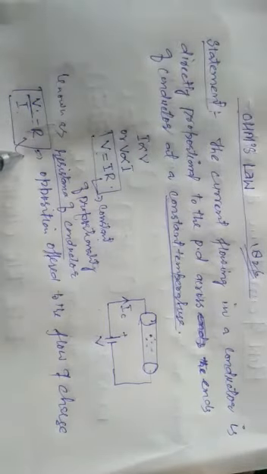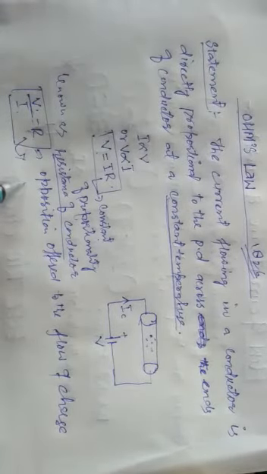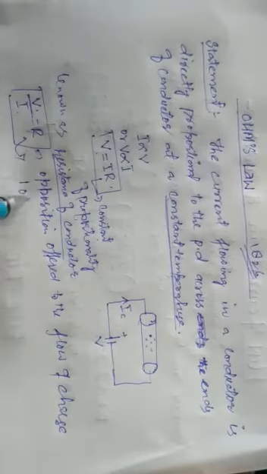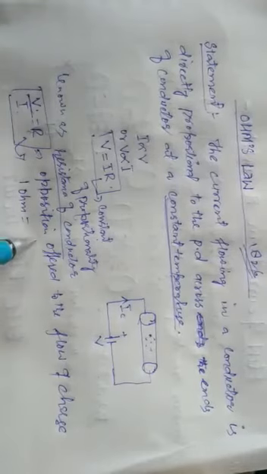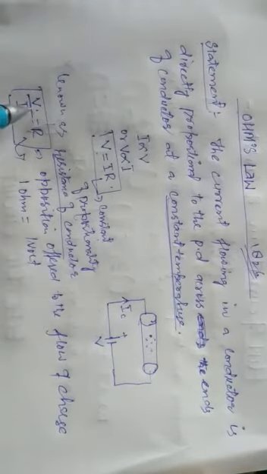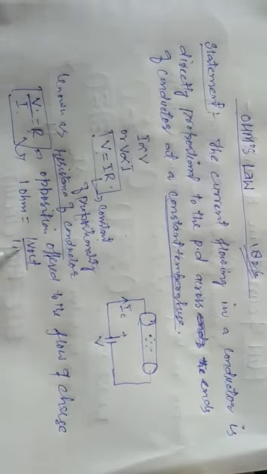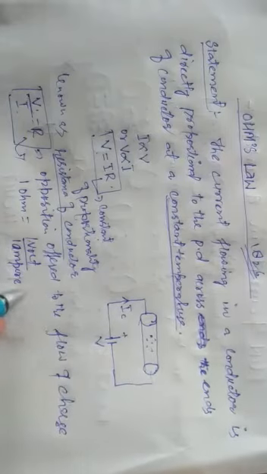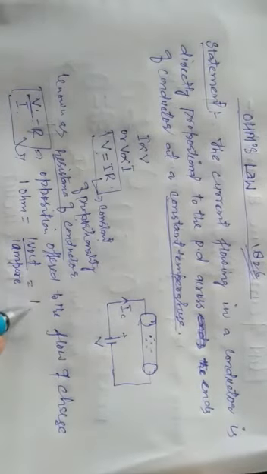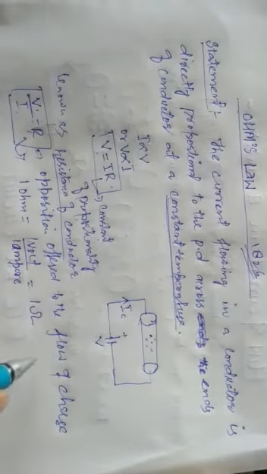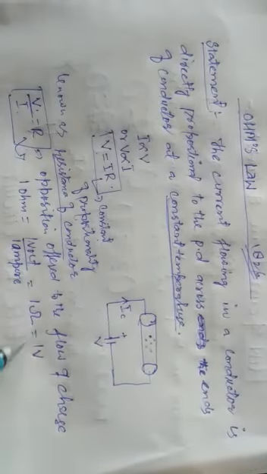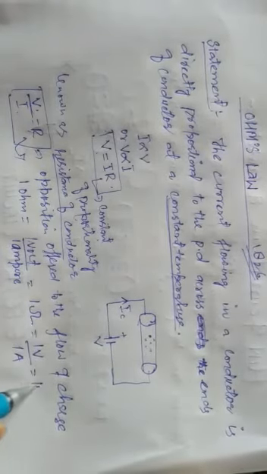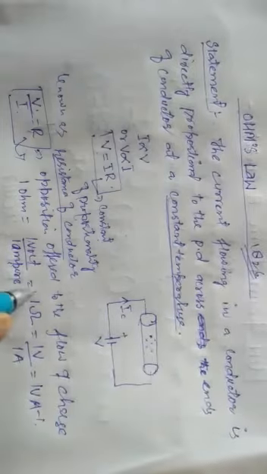Its unit is the ohm. 1 ohm is equal to 1 volt per ampere, since the unit of voltage is volt and that of current is ampere. This is the symbol for ohm. 1 ohm equals 1 V over 1 A, or 1 volt per ampere.